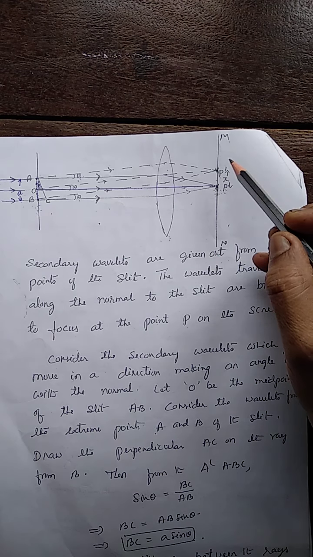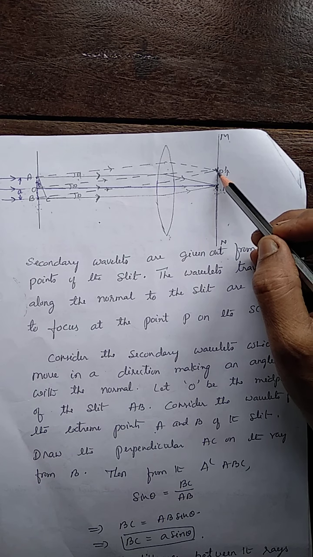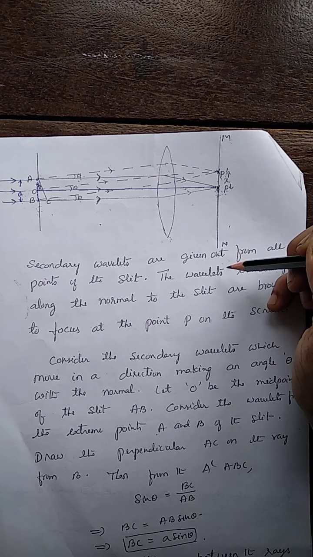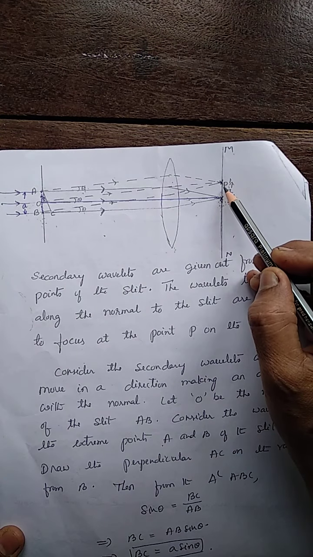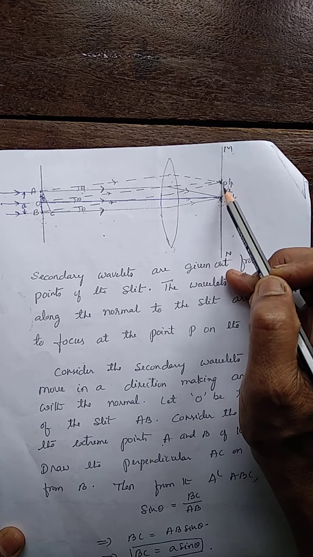Now, at this point P dash, whether the intensity is maximum or minimum, to find that, let us find the path difference between the diffracted rays meeting each other at P dash. See, these are the rays meeting each other at P dash.